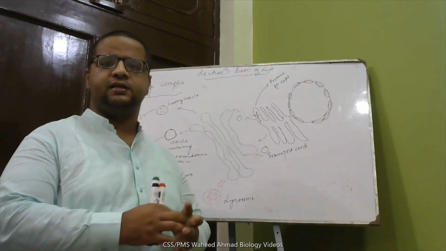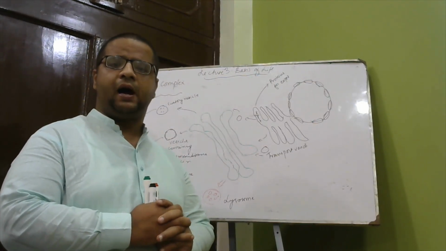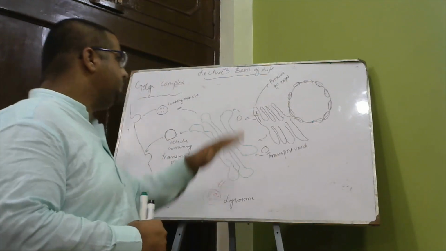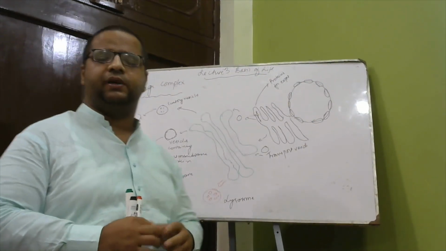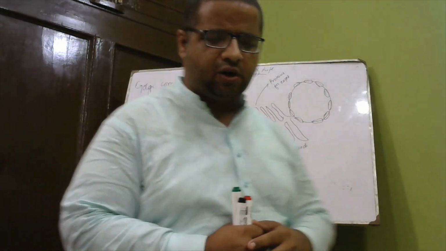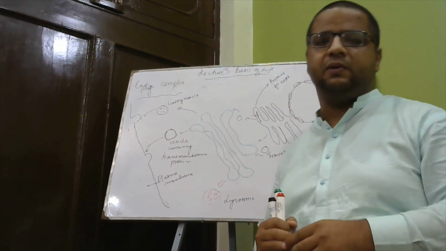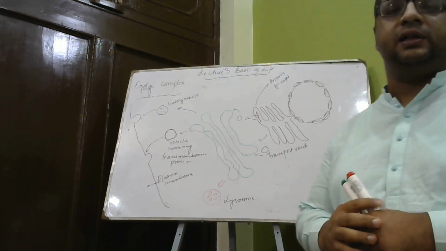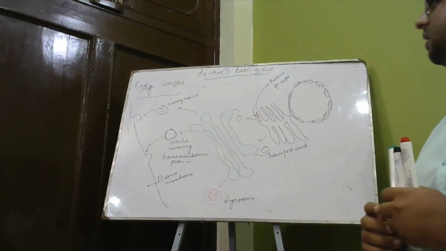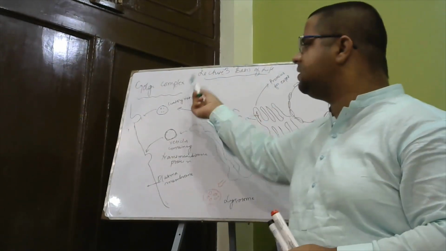Today we are going to discuss part 3, the last lesson regarding the basis of life. So we are going to start from there. Yesterday we discussed three major organelles of the cell: the plasma membrane, nucleus and endoplasmic reticulum. Now we are moving further to learn the further organelles. Today we are going to start our lecture with the Golgi complex, which is the next organelle which we need to discuss.